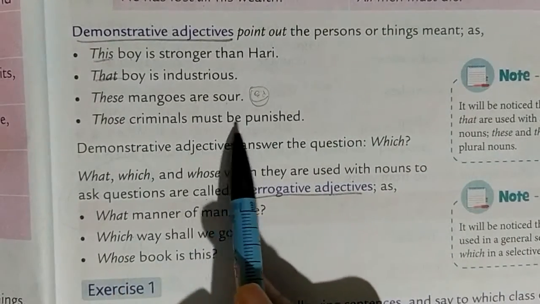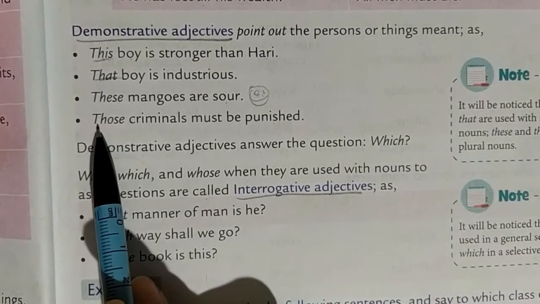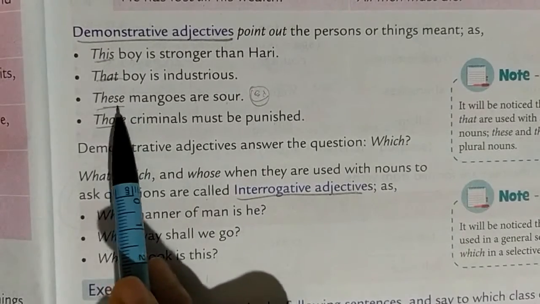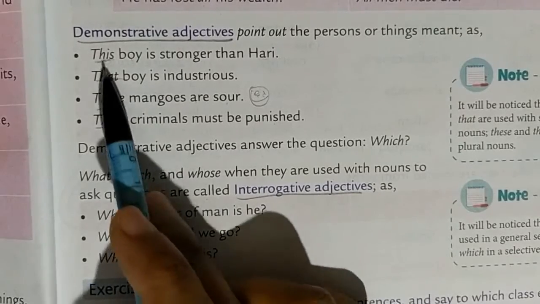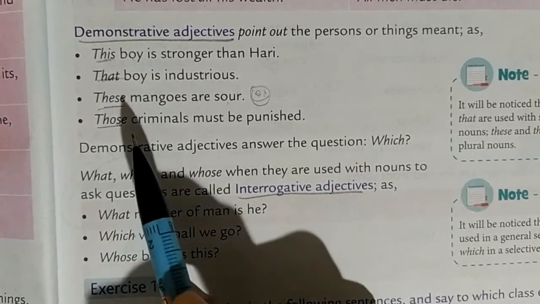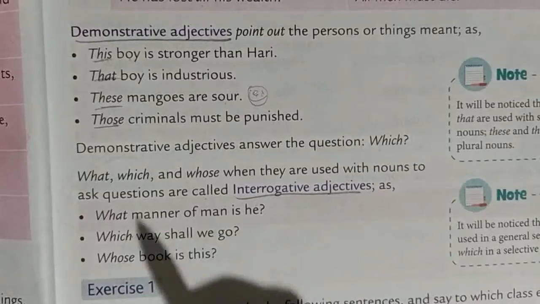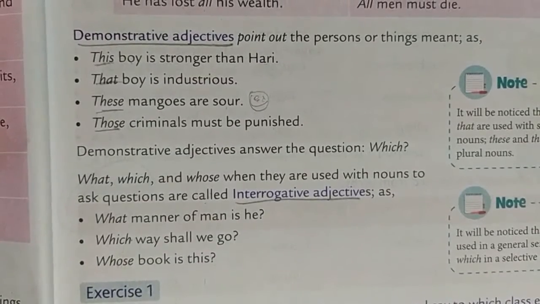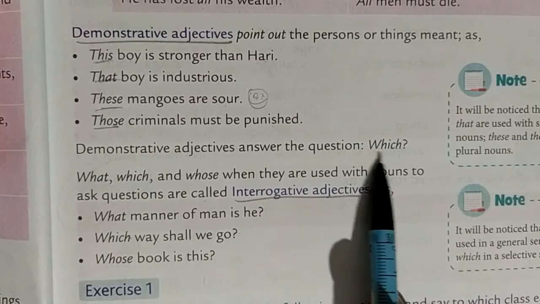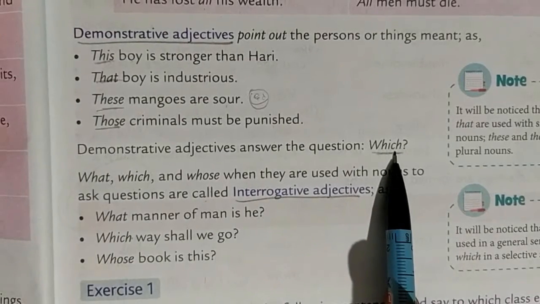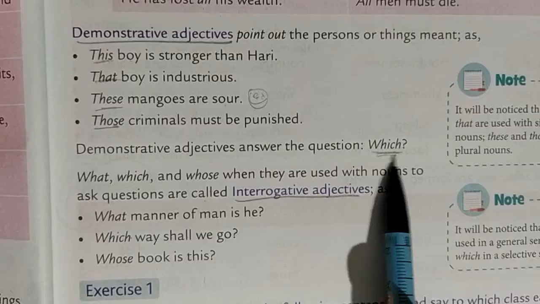"Those criminals must be punished." Those means whoever is standing there must be punished. So they are pointing out: this, that, those, these. These are used for particularly pointing out something or a person. Understood? Demonstrative adjectives answer the question "which." They are pointing out, so they will always answer which one.